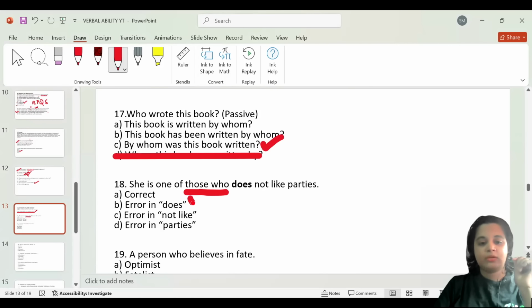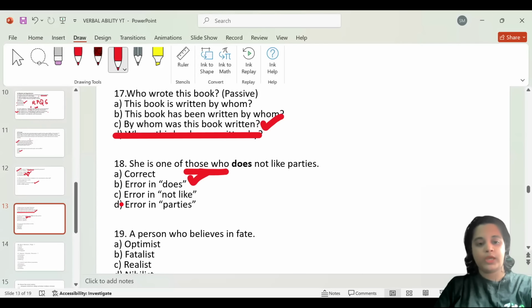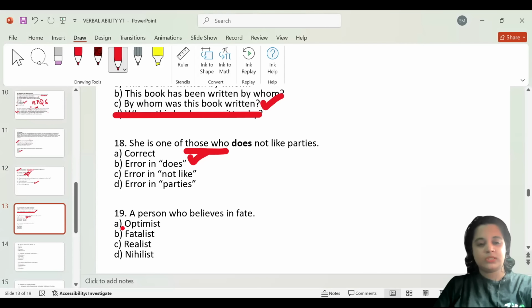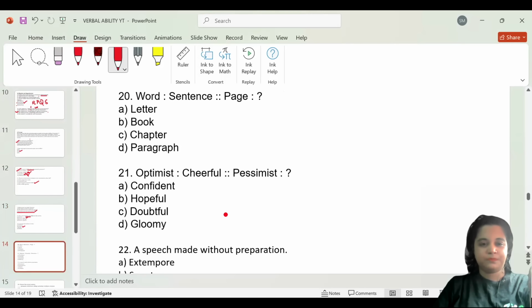So therefore, there's an error in the word does, and option B is the most correct answer for question number 18. Okay, let's go to the next one. This is a question that has something to do with one-word substitutions. A person who believes in fate. What do you call a person who believes in fate? Is a fatalist. Okay. And you can quickly go and look at the meaning of the other options for your knowledge purposes. Let's go to the next question.